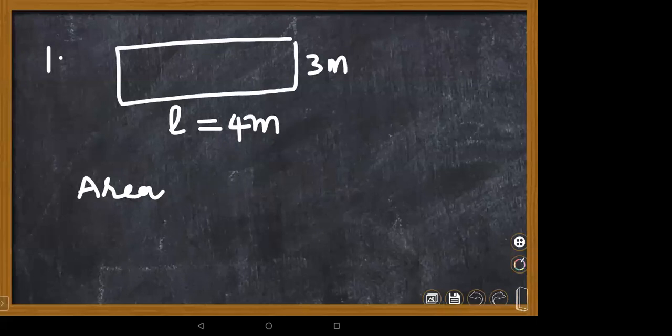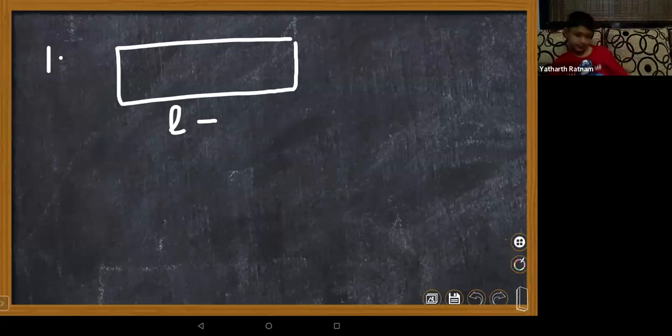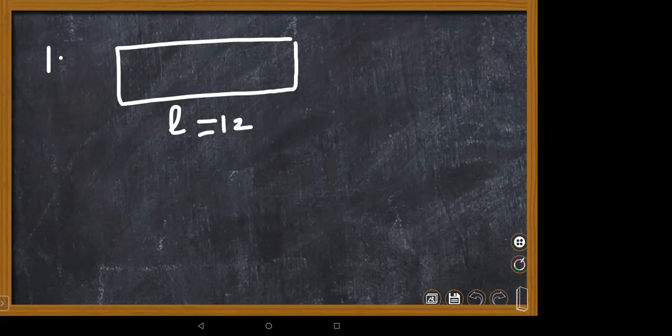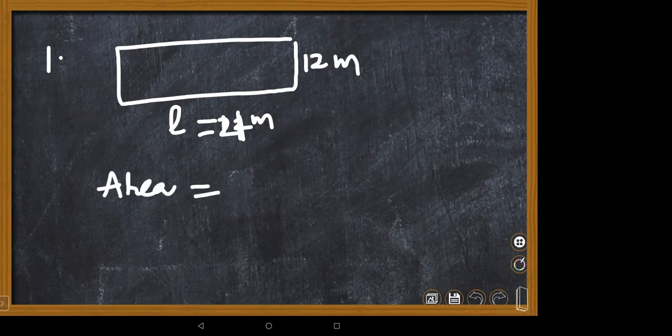Now the question goes to Lohini. Are you there, Lohini? Yes, ma'am. Length equal to 21 meters, width equal to 12 meters. What is the area? 21 into 12.